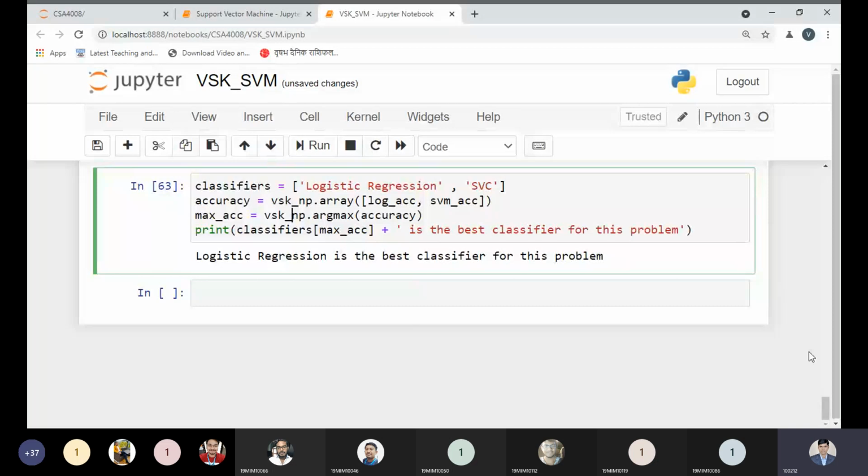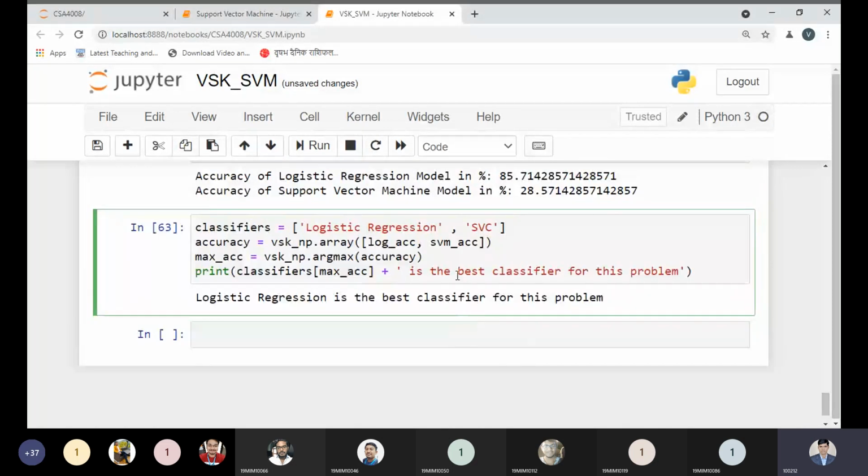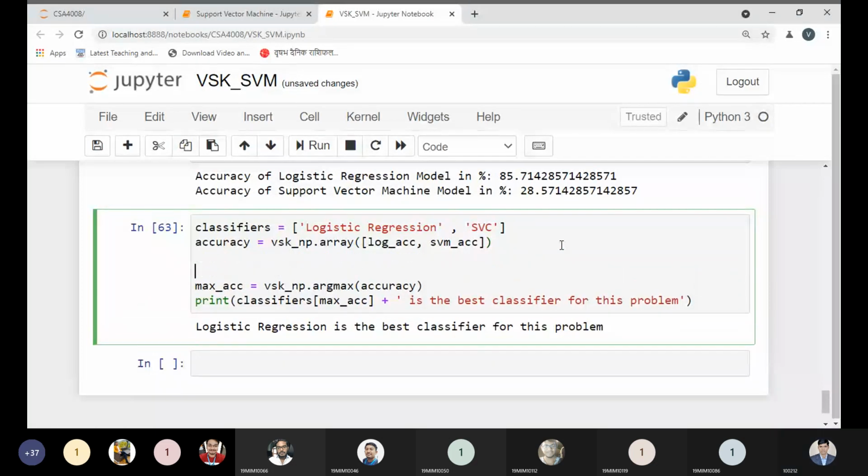Argmax is a method which returns the index of the maximum value from the array values.